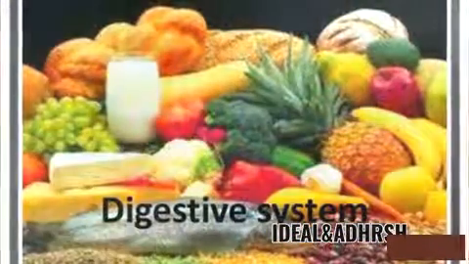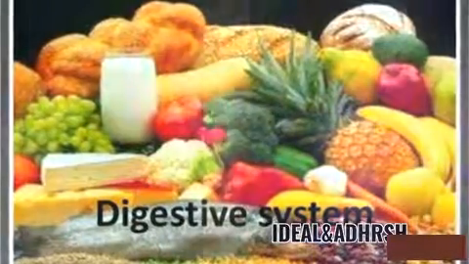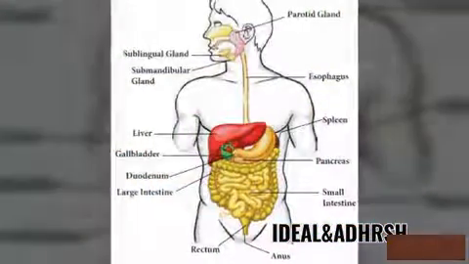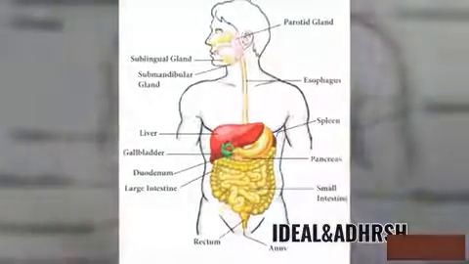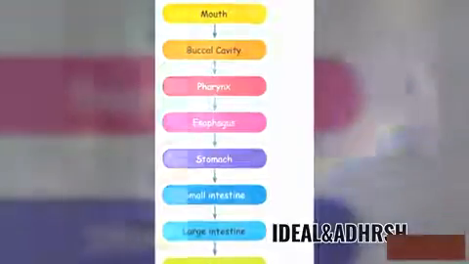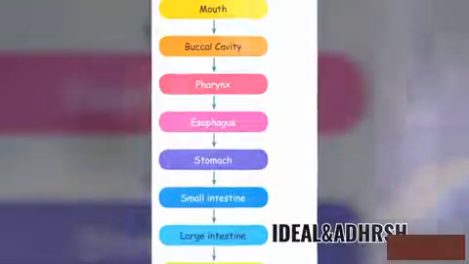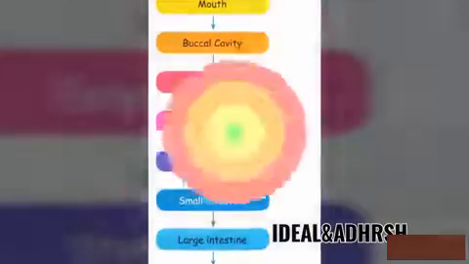Dear kids, last class we discussed the digestive system in detail. Let's recall. Now look at this picture. We already know digestion begins in the mouth and ends in the anus. Mouth, buccal cavity, pharynx, esophagus, stomach, small intestine, large intestine and anus. These parts are involved in the digestive system.